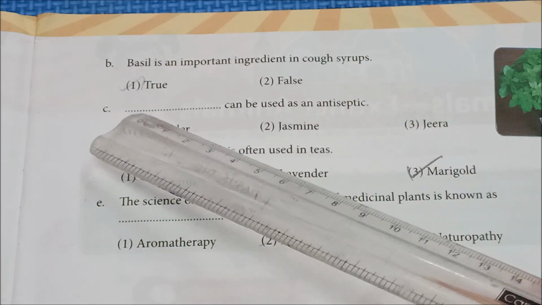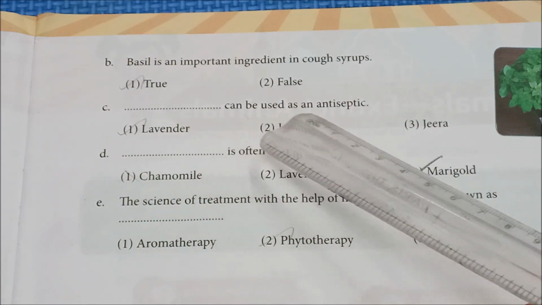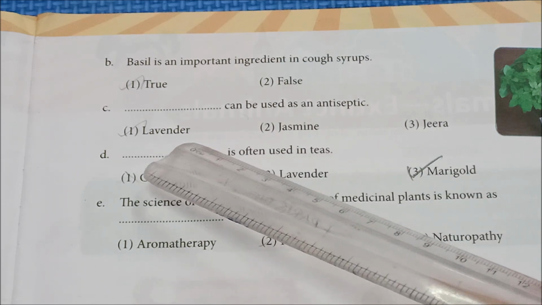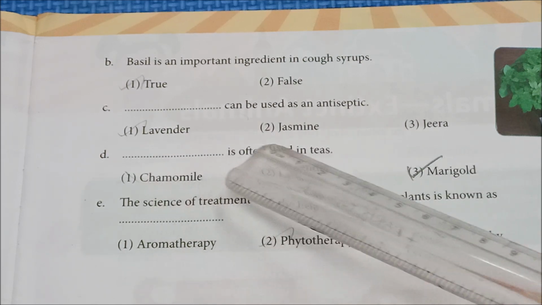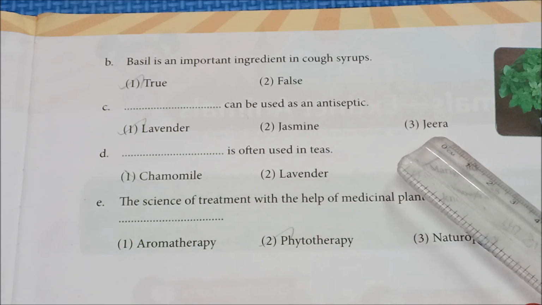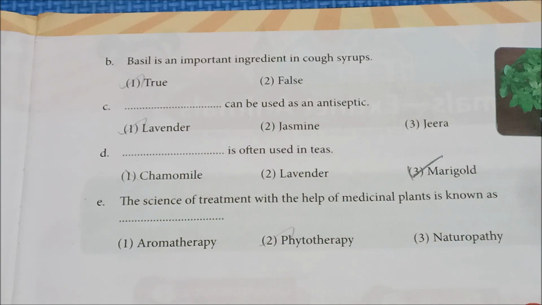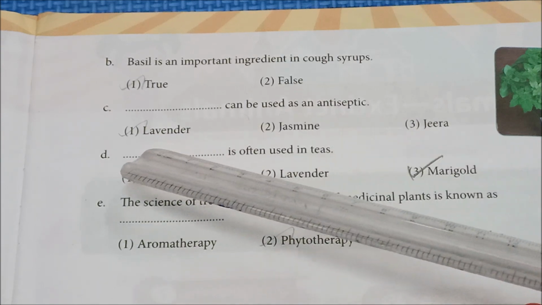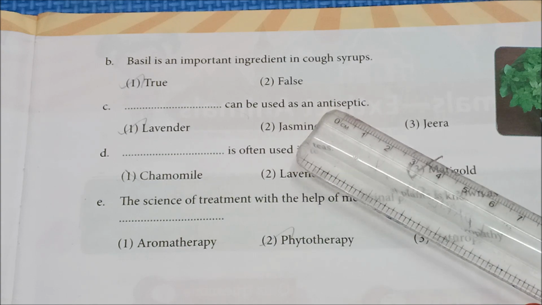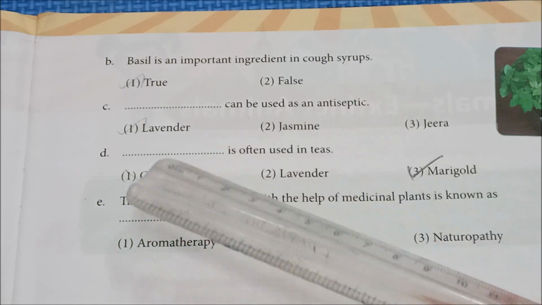See the next one. Dash can be used as an antiseptic. Here you have options. First one is lavender, second one is jasmine and the third one is jeera. Here the correct answer is lavender. Lavender can be used as an antiseptic. Okay, yes, fine.